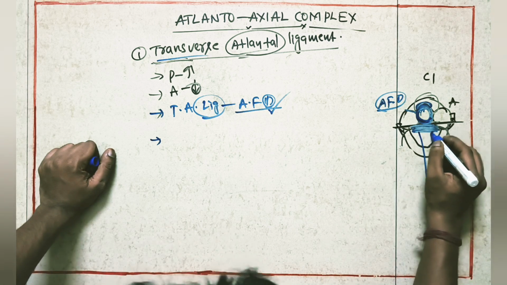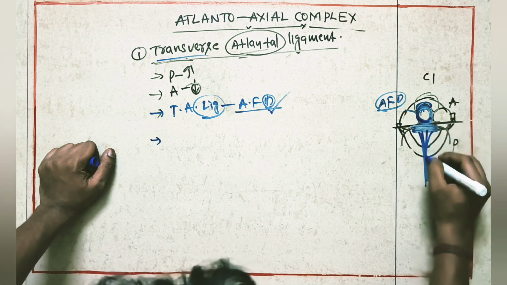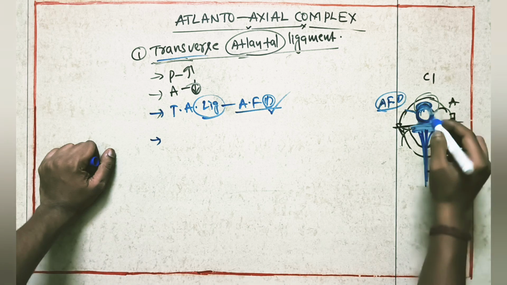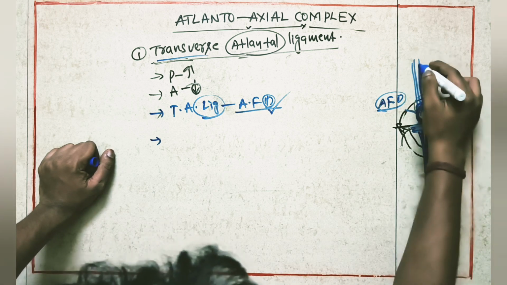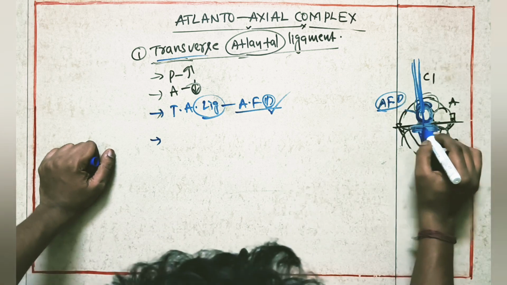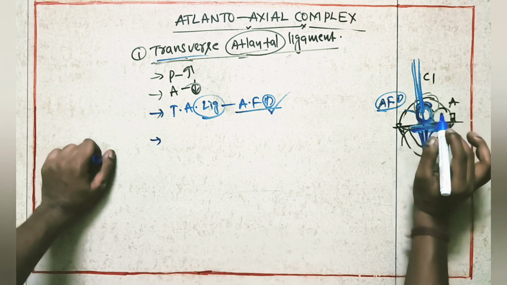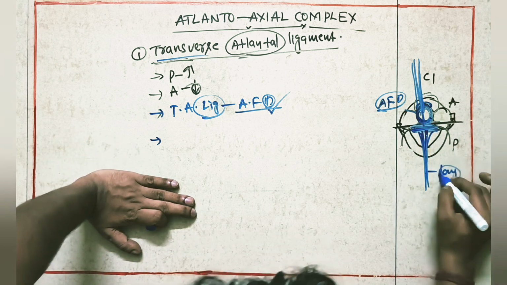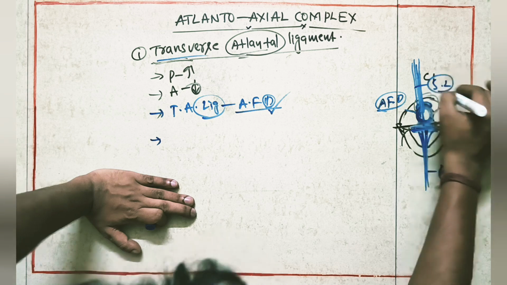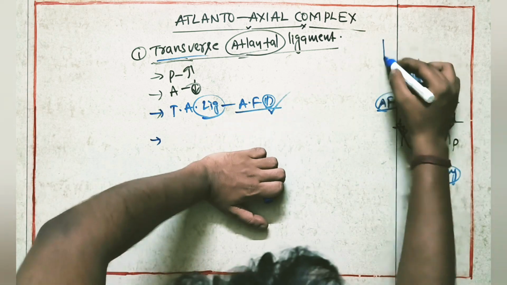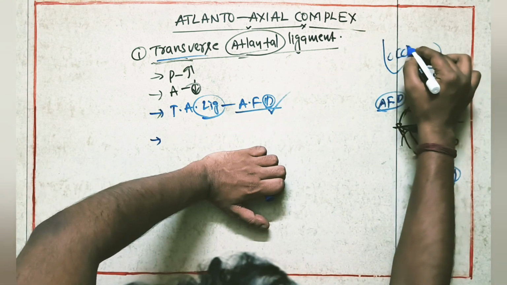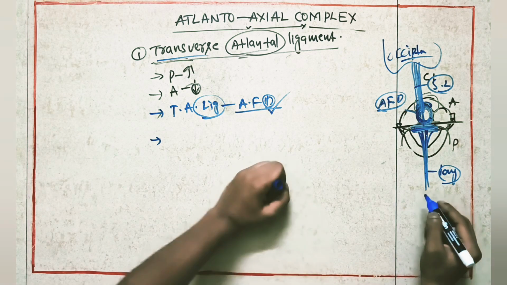After these transverse fibers, it will be having inferior longitudinal fibers and superior longitudinal fibers. The transverse ligament is going to create the articular facet. After it there will be inferior longitudinal fibers and superior longitudinal fibers. These superior longitudinal fibers are going to attach to the occipital bone.